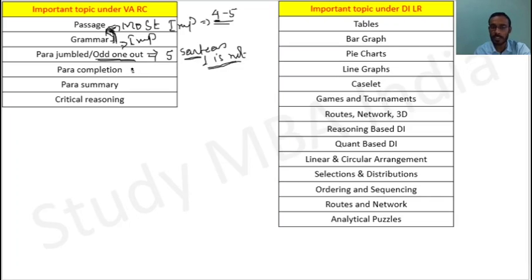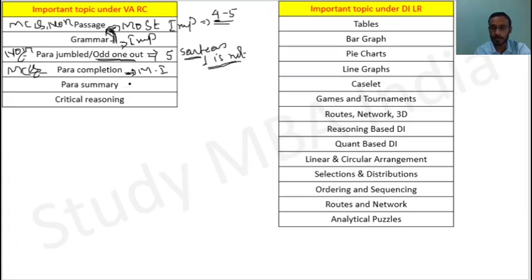And the para completion, this is also the most important. In para completion, basically one paragraph will be given and the last sentence of the para will be deleted, or that will be a fill in the blanks. So you have to choose the options and fill. So this will basically be multiple choice questions. This will definitely be multiple choice questions, and this will be non MCQ. This is also MCQ type questions. Maybe some non MCQ also might be possible in the passage.